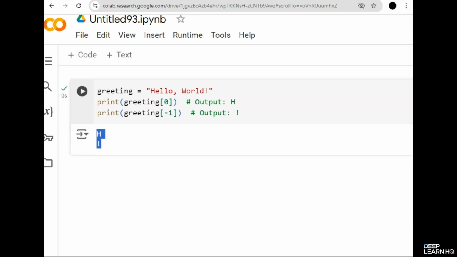Here is our answer. So in this lesson, we explored what strings are and how to create them in Python. Strings are a core part of programming, and understanding how they work is essential for handling text data effectively. We also covered the immutability of strings and how to access individual characters using indexing. In the next lesson, we'll dive deeper into string operations and slicing, which will allow you to manipulate strings in an even more powerful way. So see you there.